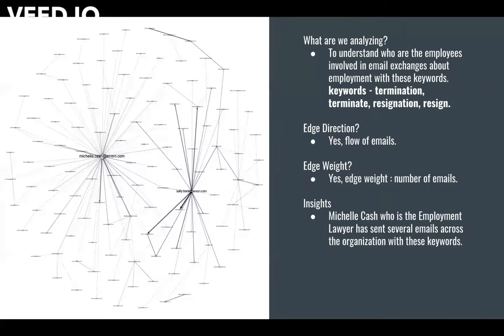In this text-based analysis, we use keywords related to termination and resignation. During this period, Enron experienced a high attrition rate due to the ongoing investigation. We can see Michelle Cash is a prominent person in this graph, as she was the employment lawyer at Enron at the time. She also has the highest degree in the subnetwork.